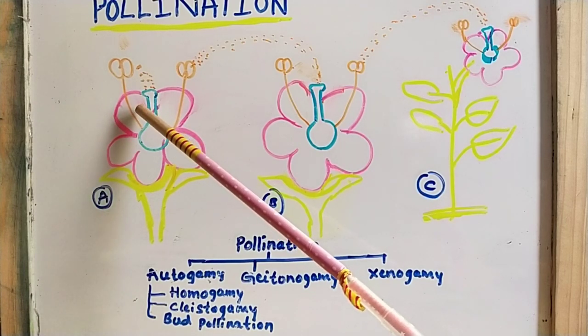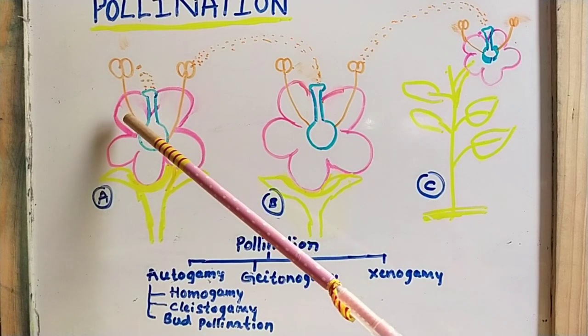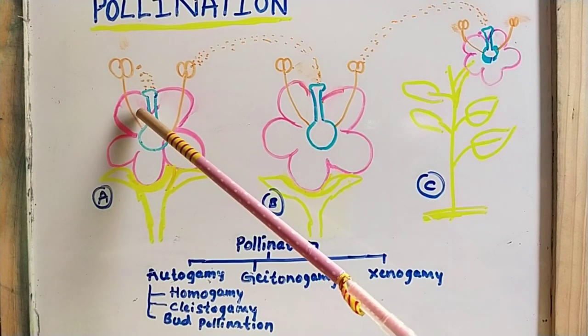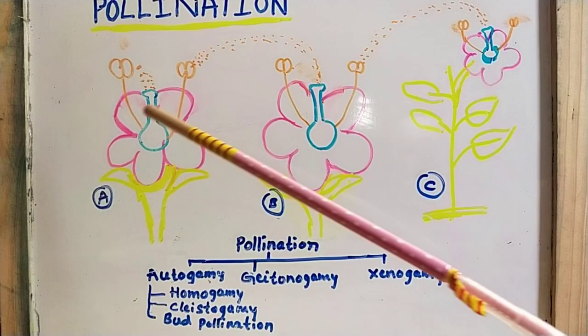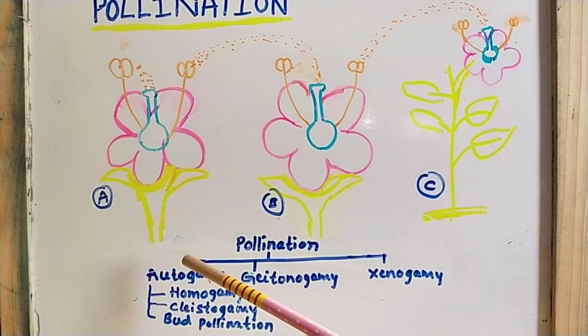This is the very important thing you have to remember. This type of flower is known as a cleistogamous flower. Example for cleistogamous pollination is Arachis hypogaea, that is groundnut.